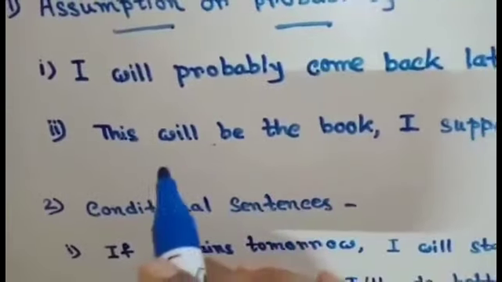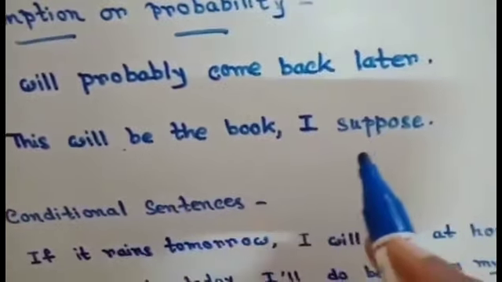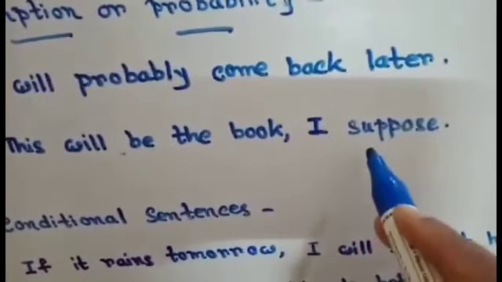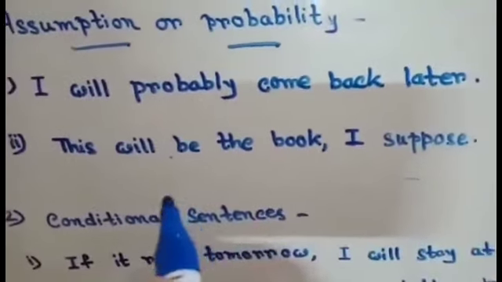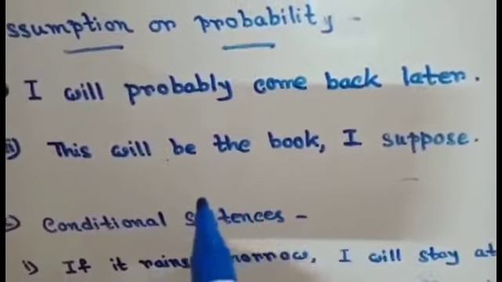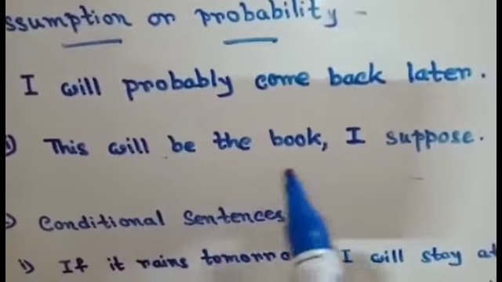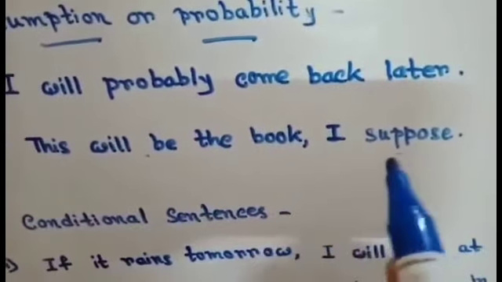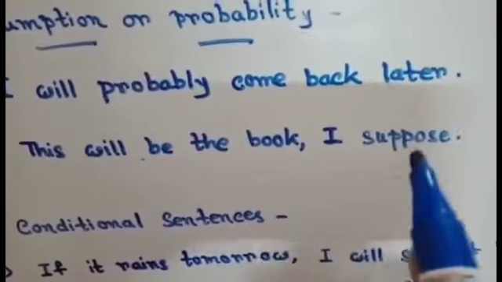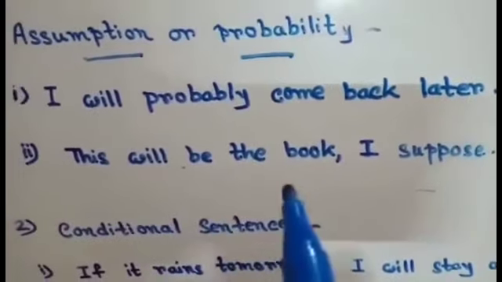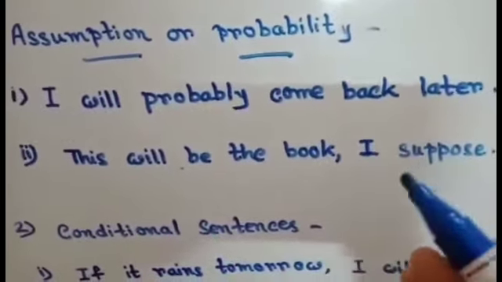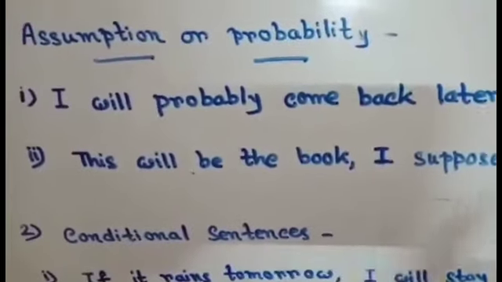Now see the next one. This will be the book, I suppose. See here the word suppose shows that it's an unsure state, right? This will be the book, I suppose. It's not sure, it is also less certain. So to show such assumption or probability, will is used. Clear?